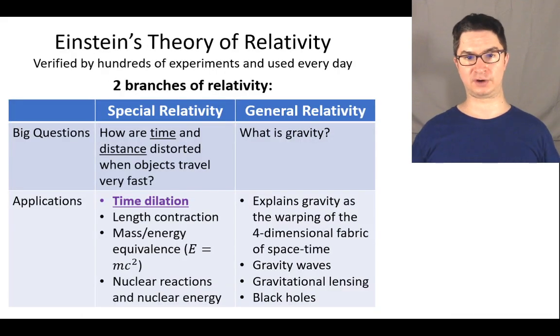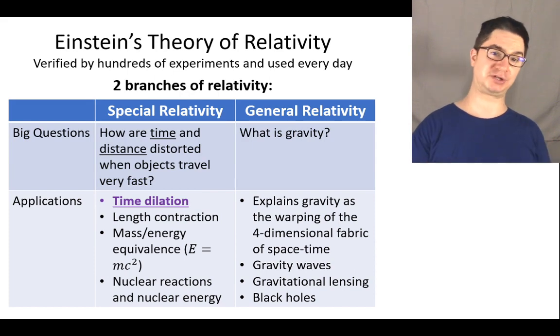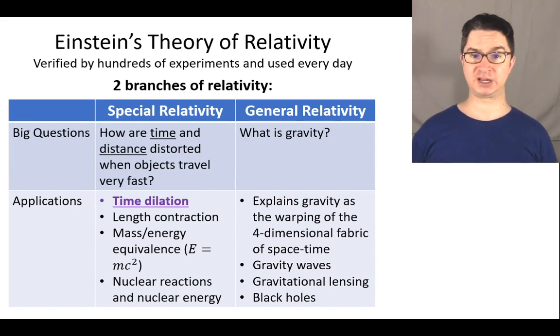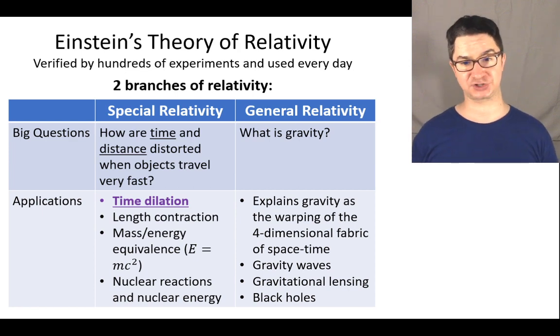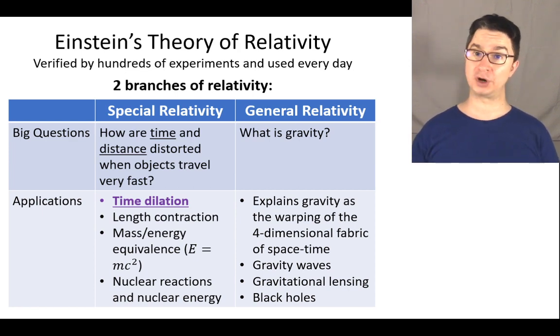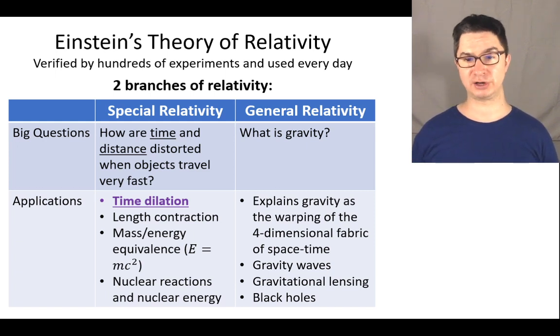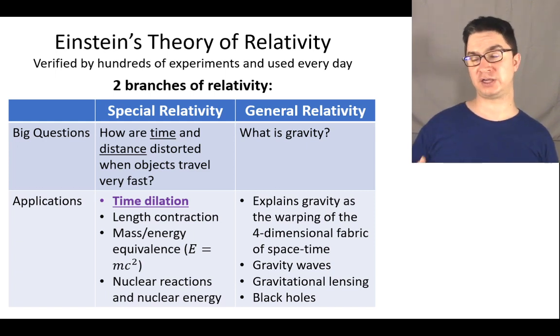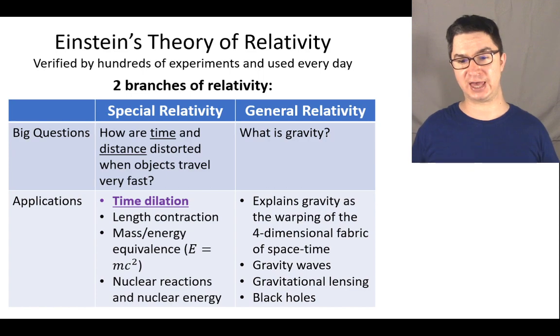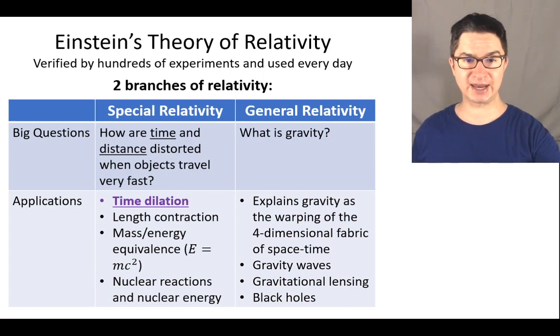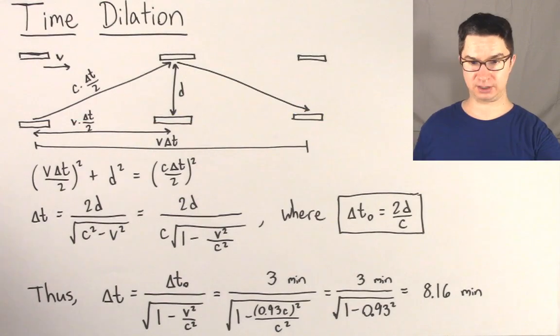So just to do an overview of Einstein's theory of relativity, there's two branches: special relativity and general relativity. We're going to focus on special relativity, in particular time dilation. The big questions in special relativity are, how are time and distance distorted when objects travel very fast? General relativity explores what is gravity. So the applications of special relativity would be time dilation, length contraction, the energy-mass equivalence, E equals mc squared, and nuclear reactions and nuclear energy. Whereas for general relativity, we're talking about gravity as warping the four-dimensional space-time fabric, gravitational waves, gravitational lensing, and black holes.